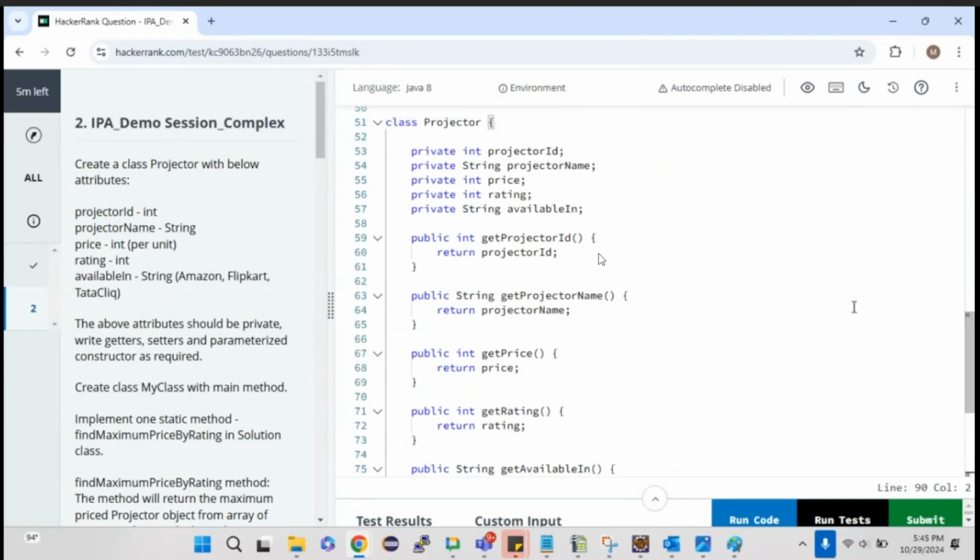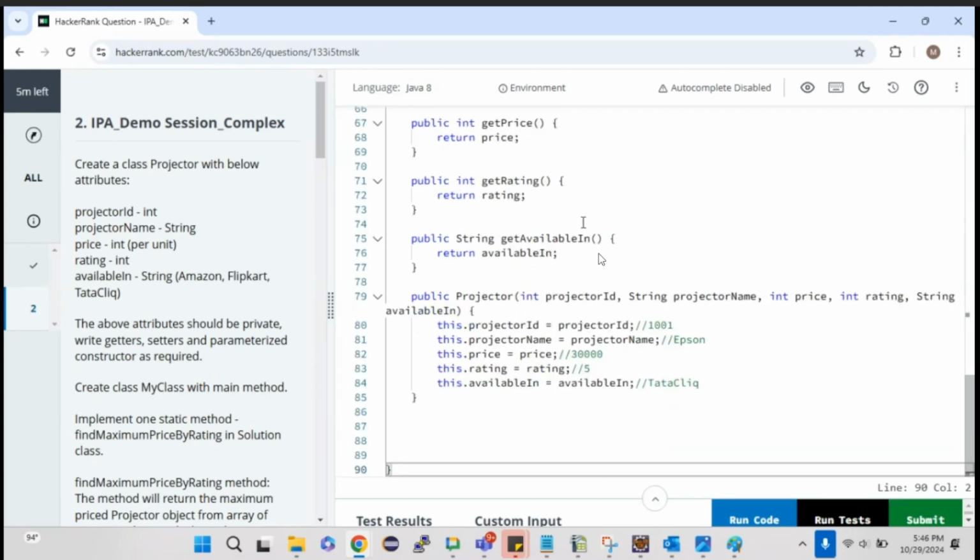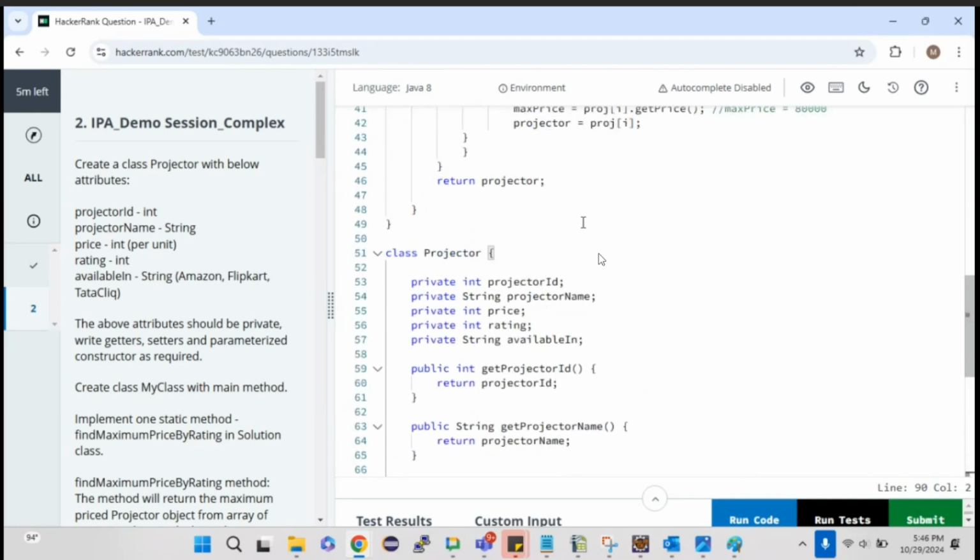Instead of projector, if I have ship, then ship ID, ship name, price, rating, that's it. Or if I'm going for laptop, then laptop ID, laptop name, RAM, price, rating, that's it. Only those things will vary. The remaining getters and constructor are the same.